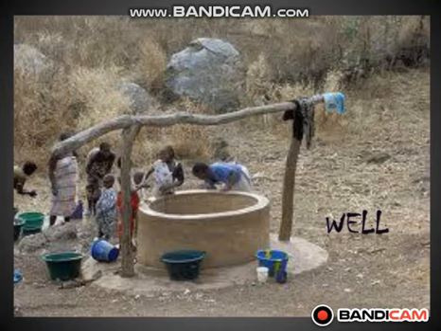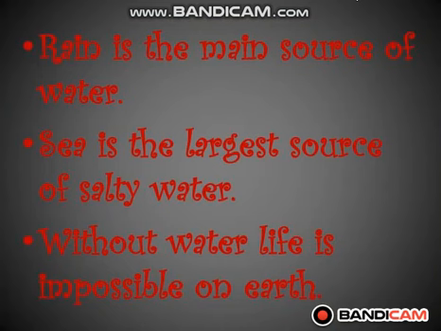Now students, will you tell me from where do you get water for drinking purposes at home? Yes, you get water from the pipeline. So now you know that rain is the main source of water. All the water comes from the rain. Sea is the largest source of salty water. Sea is the largest source of water, but we cannot drink water from the sea because it is salty water. It is unfit for drinking.